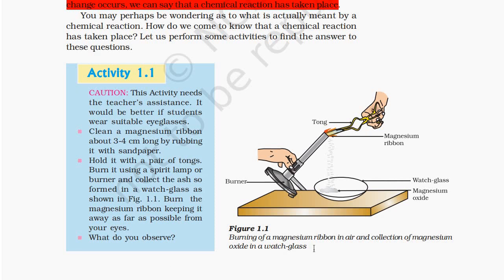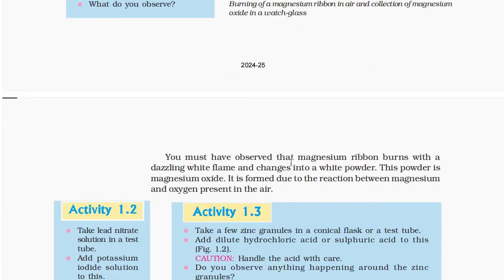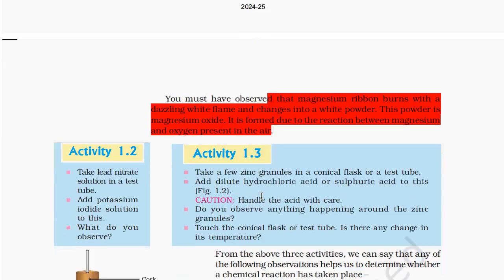What do you observe? A burning magnesium ribbon in air and collection of magnesium oxide in a watch glass. You must have observed that the magnesium ribbon burns with a dazzling white flame and changes into a white powder. This powder is magnesium oxide. It is formed due to the reaction between magnesium and oxygen present in air.